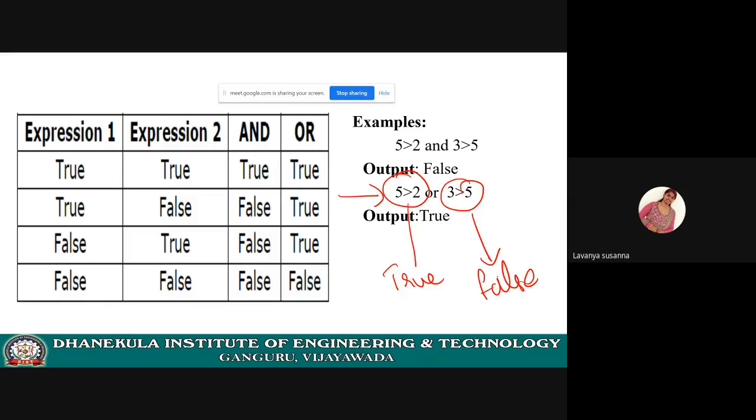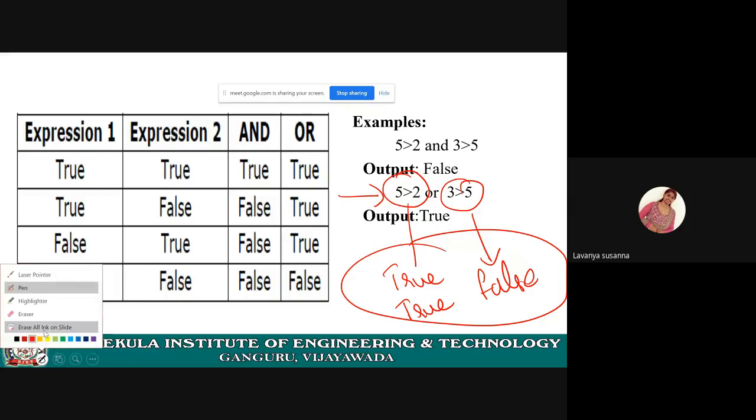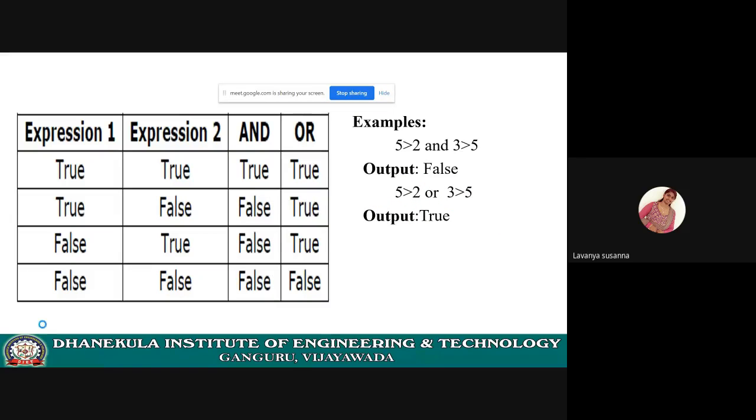True or false. What will you get? The total expression will be true. Remember that when you are using the logical OR operator, if any expression is true, then the whole expression will become true. I will execute it and show you.